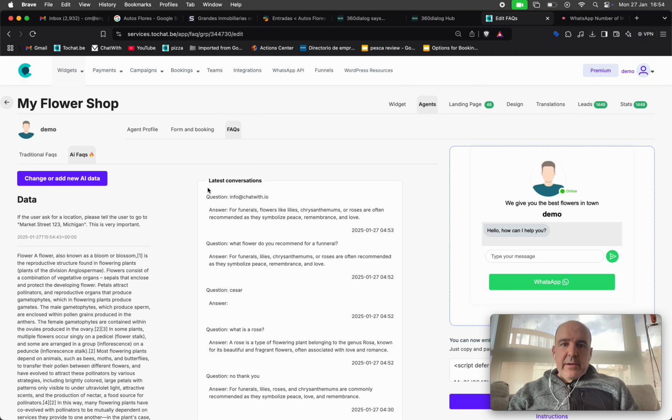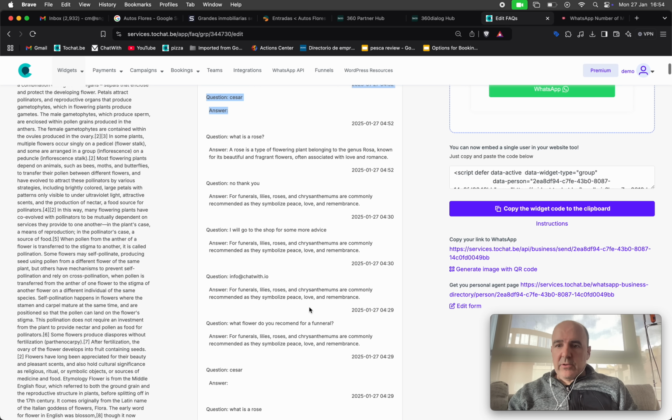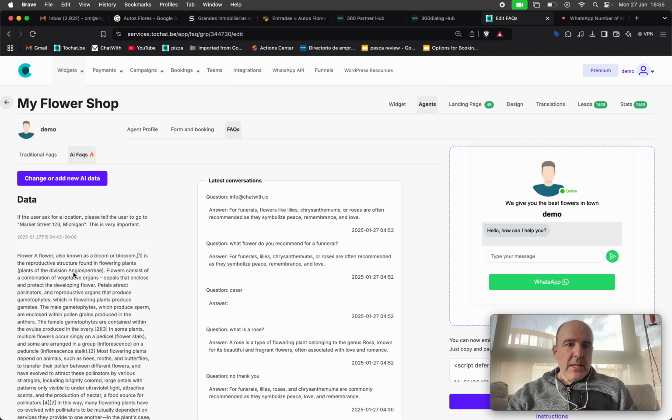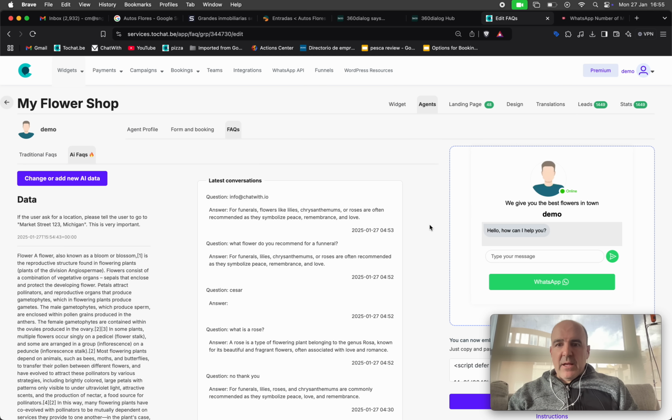Here you will always have the content and the log of questions and answers. So you can check what is happening. You can check what the AI is doing. This is the content you have, and here is where you can check or uncheck if you want the AI to capture information. So far it's only name, email, phone number. We will add more fields, but for now it's these three. Okay, so this is the AI.